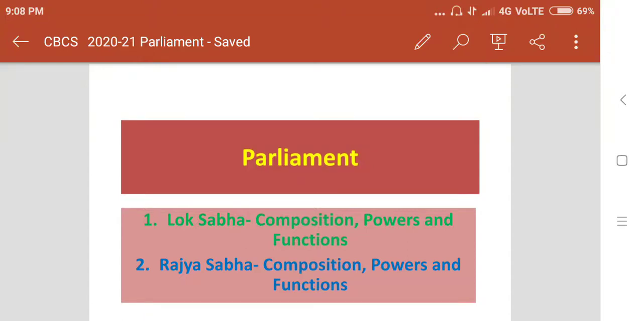Students, let us begin today the virtual class on the parliament, which is the legislative part of the union government. So, the Parliament of India consists of two houses, Lok Sabha and Rajya Sabha. So, here we have to study the composition, powers, and functions of the Lok Sabha, composition, powers, and functions of the Rajya Sabha.